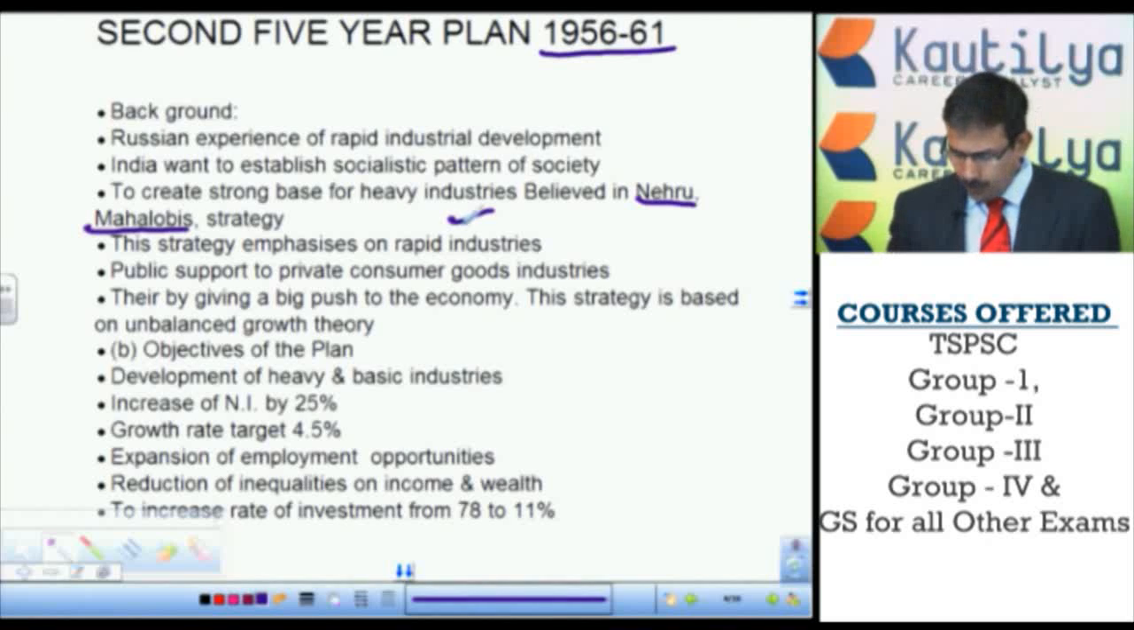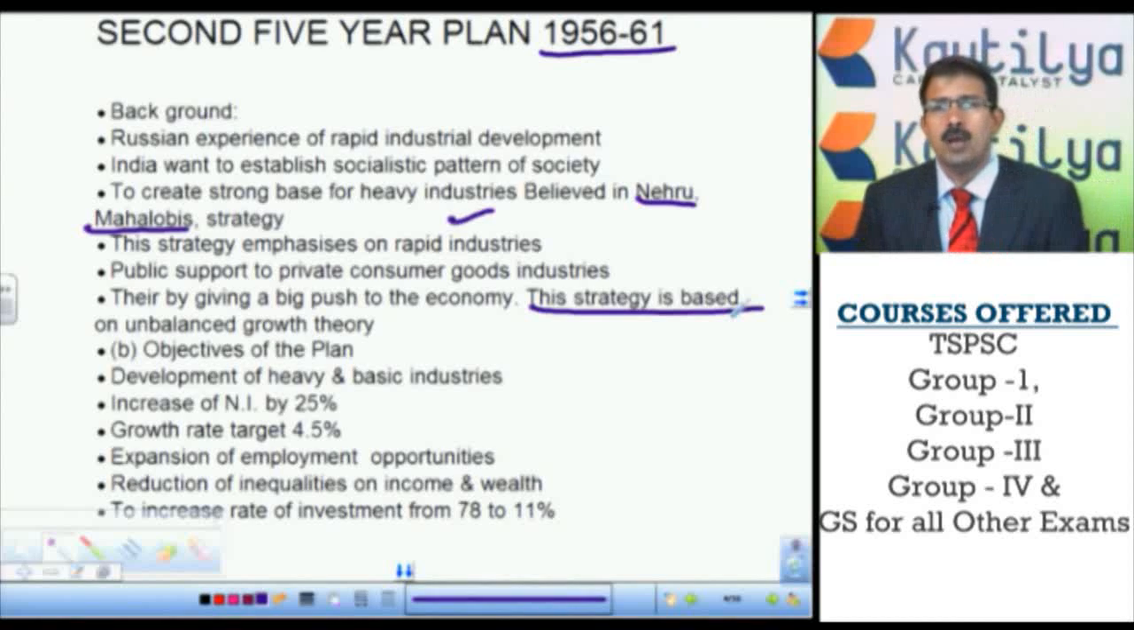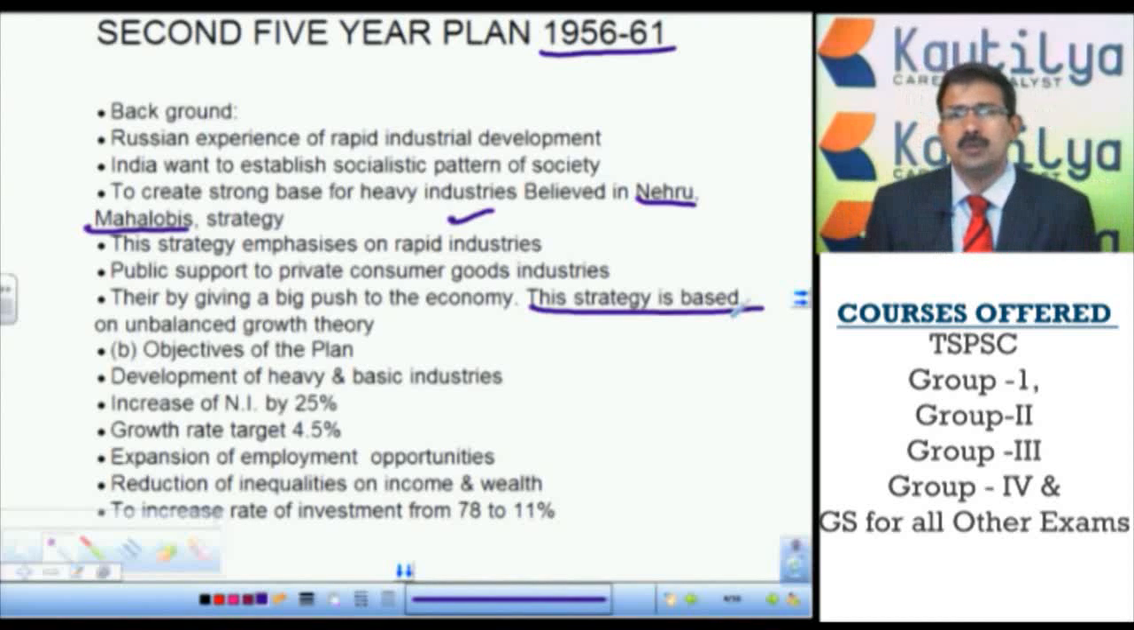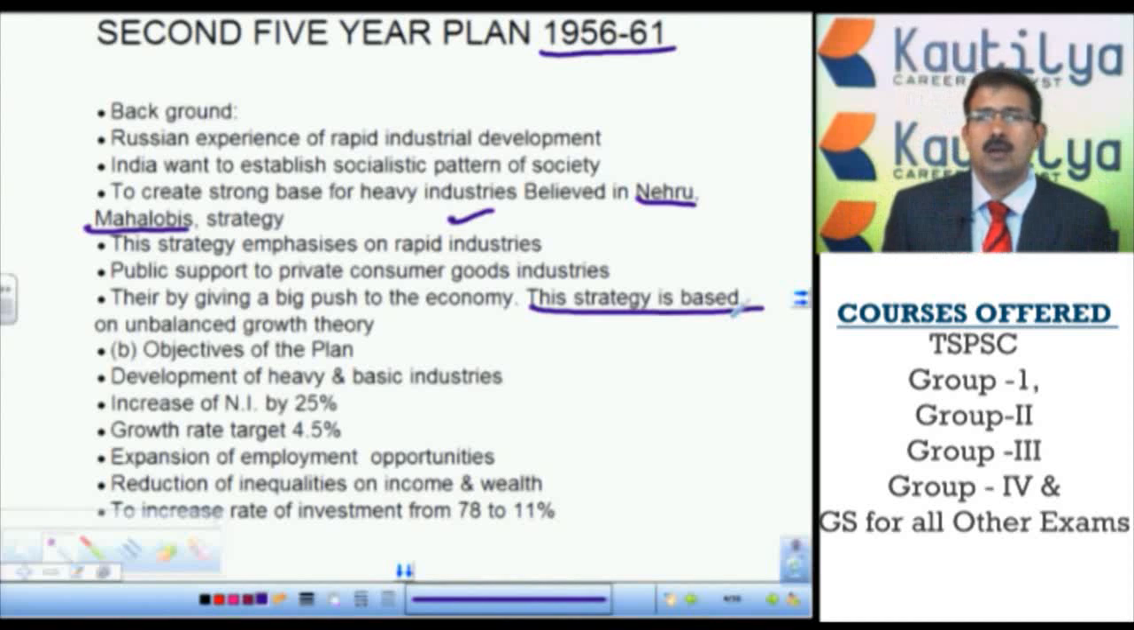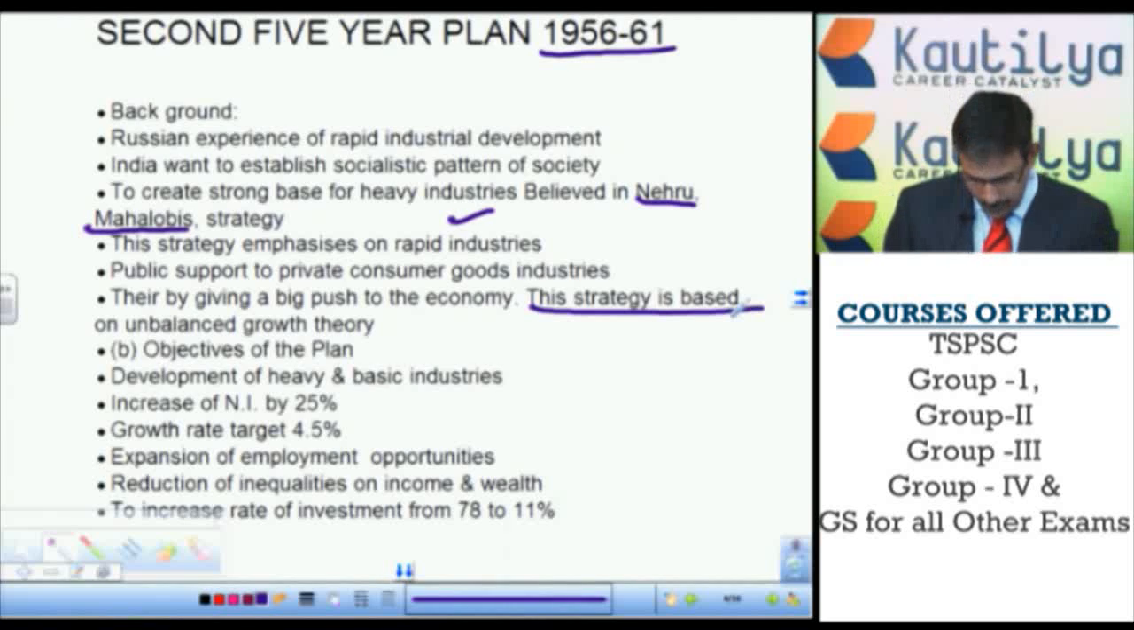We implemented this strategy, and it falls under the category known as the unbalanced growth strategy. Why? Because we allocated major resources to one sector instead of an equal distribution of financial allocations to all the sectors. So, giving top priority to industries, we started the second 5-year plan, and now we will see the allocations to industry.